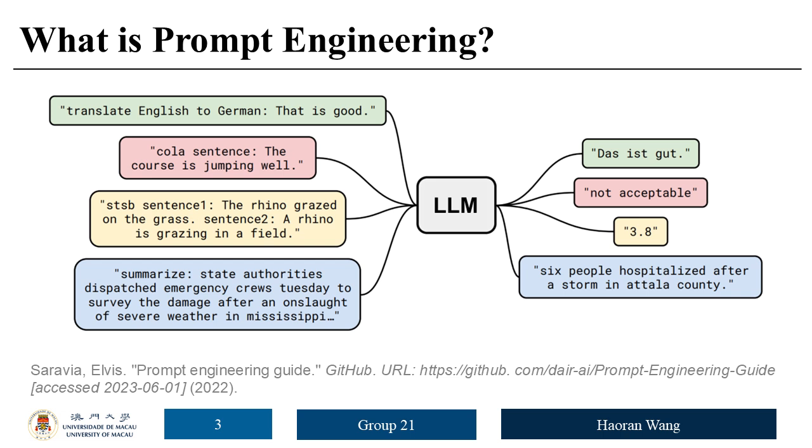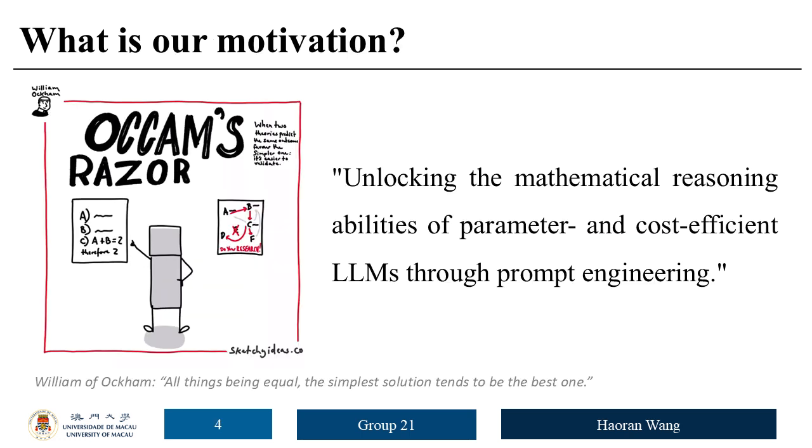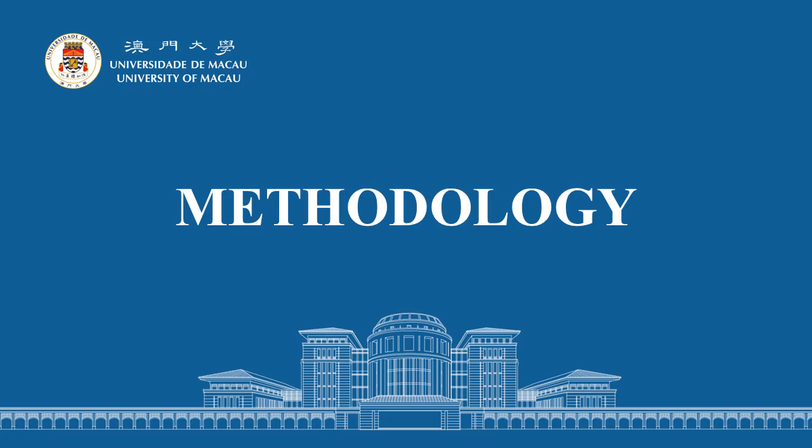For the second one, prompt engineering is a key parameter-free strategy to enhance LLM's abilities in, but not limited to, mathematical reasoning tasks. And finally, our motivation is to unlock the math reasoning abilities of small language models. In other words, given a math reasoning task, if a small model can do very well, there is no reason to use a large one. And next, we will introduce you to our methodology to achieve this goal.